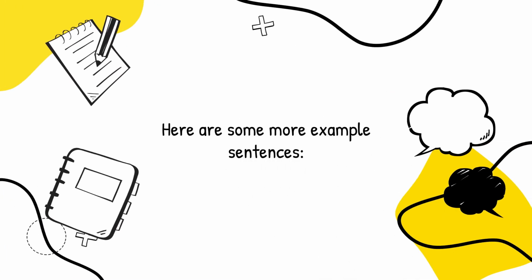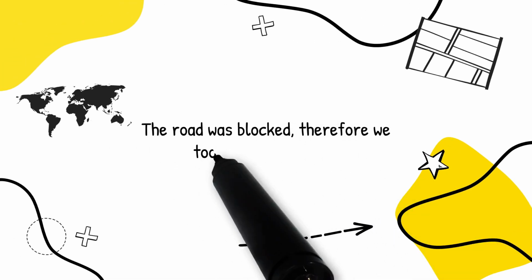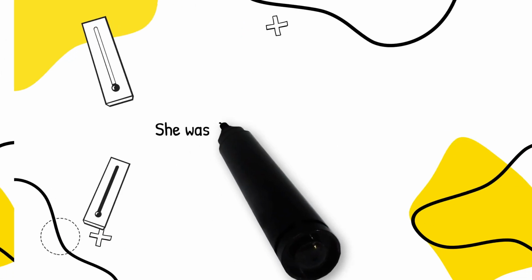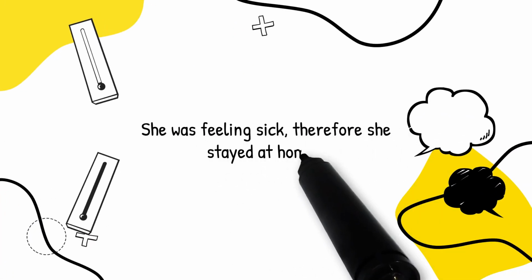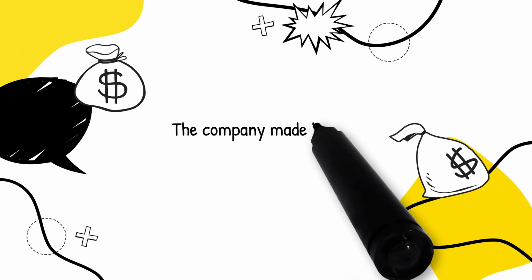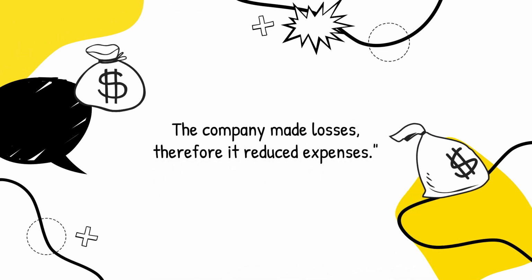Here are some more example sentences. The road was blocked, therefore we took another route. She was feeling sick, therefore she stayed at home. The company made losses, therefore it reduced expenses.